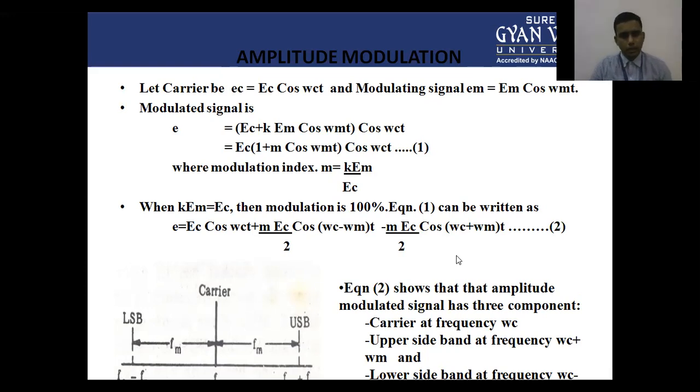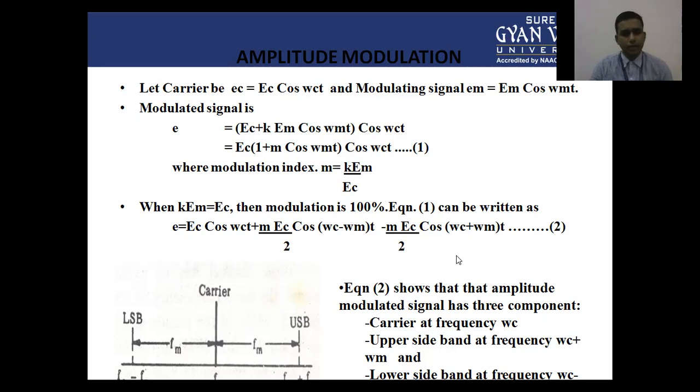The modulation index m is defined as K EM, where EM is the peak value of the voltage in the baseband signal, upon the peak value of the voltage in the carrier signal. So when K EM is equal to EC, then modulation is 100%.